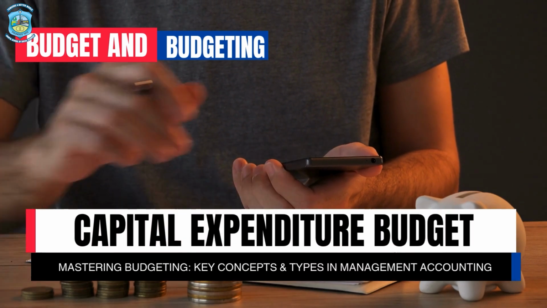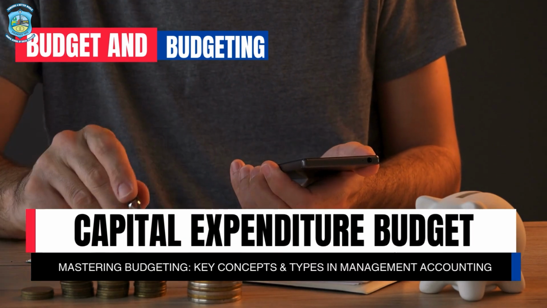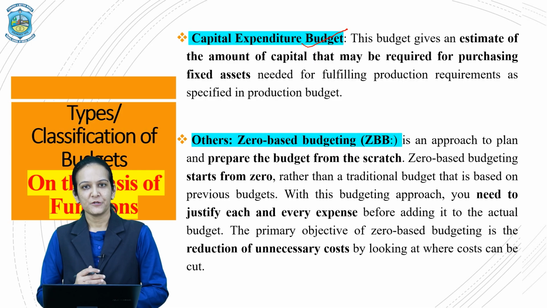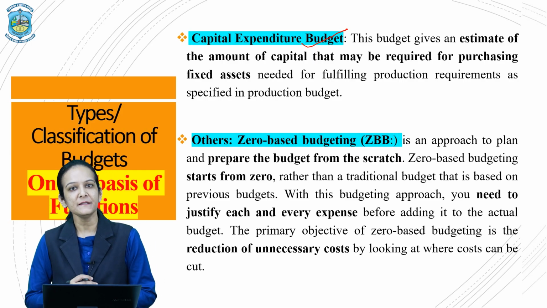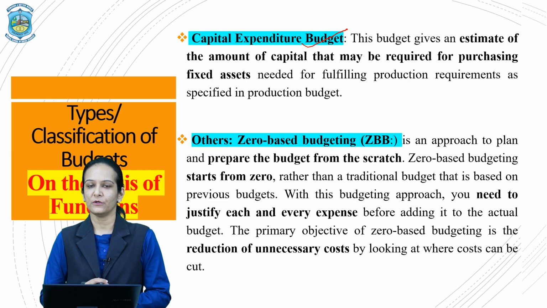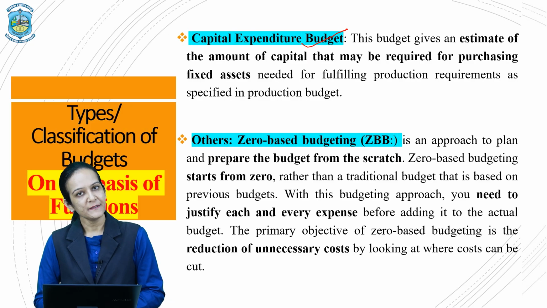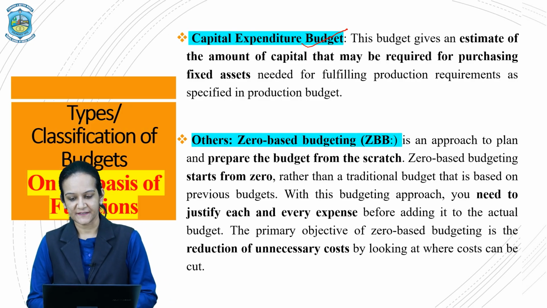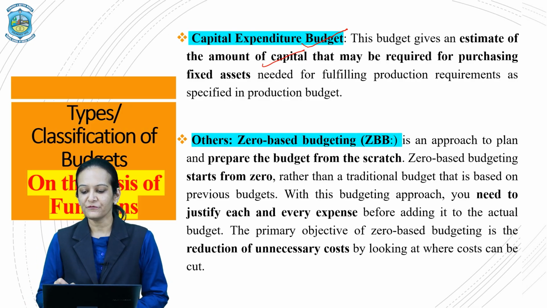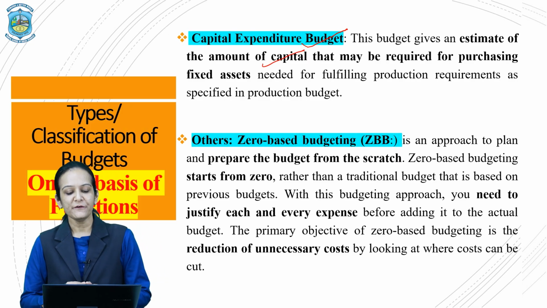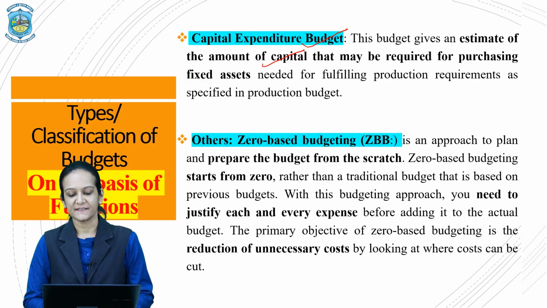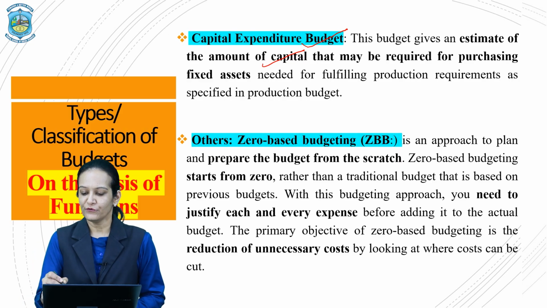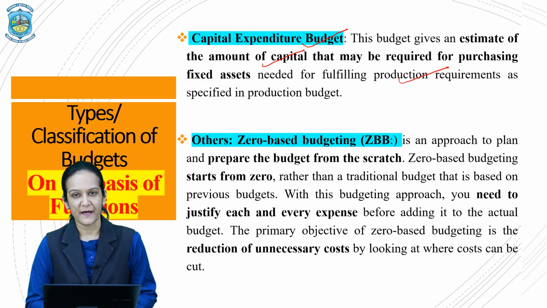Next type of functional budget is your capital expenditure budget. Capital expenditure budget presents the capital expenditure during a particular budgeted period. Capital expenditure is an expenditure related to fixed assets. So this budget gives an estimate of the total amount of capital that may be required for purchasing the fixed assets that are needed for fulfilling the production requirements.